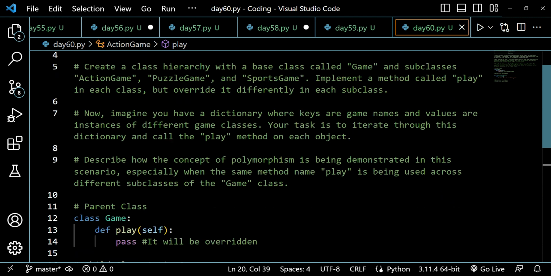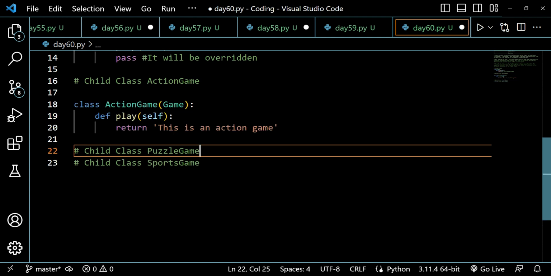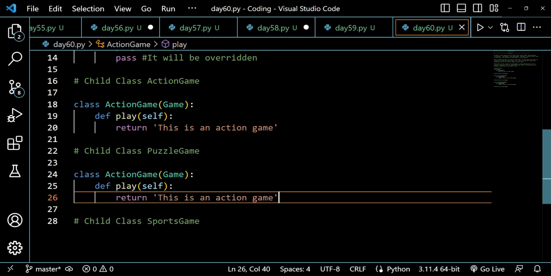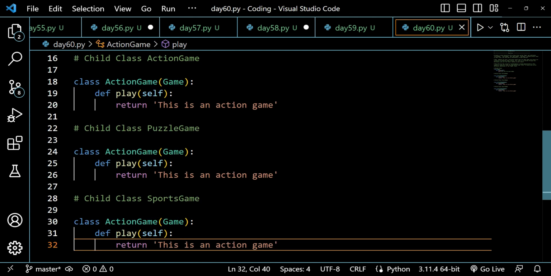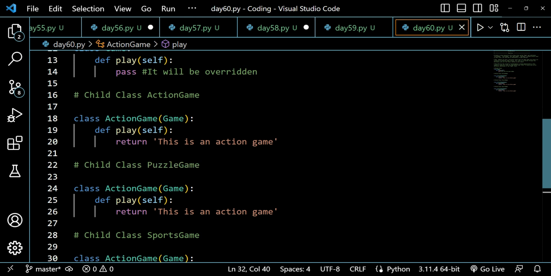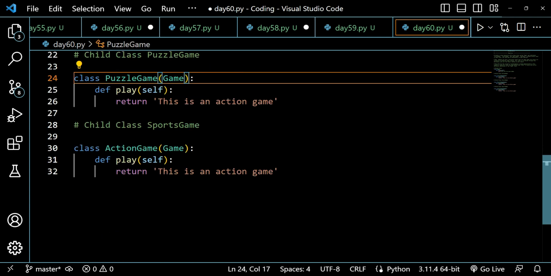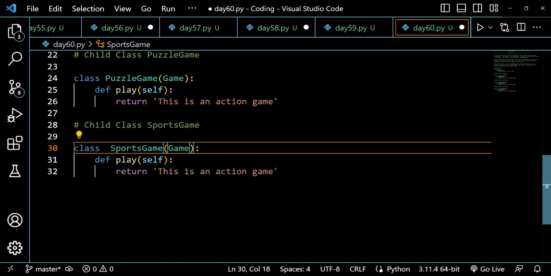Now imagine you have a dictionary. So first of all, let's create it, then we can create the dictionary. And I will also be telling you how we can create a dictionary and how we can overwrite, how we can deal with the dictionary and do it with the dictionary and the action game. I will be pasting it here under the sports game section. So I will be removing it and replacing it with puzzle game, something like this, and then I will be replacing it with action sports game, something like this.